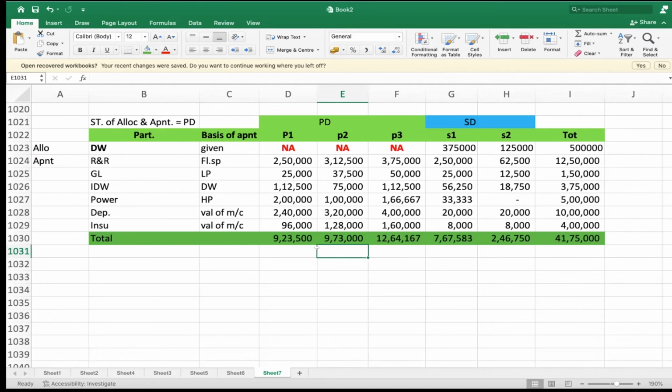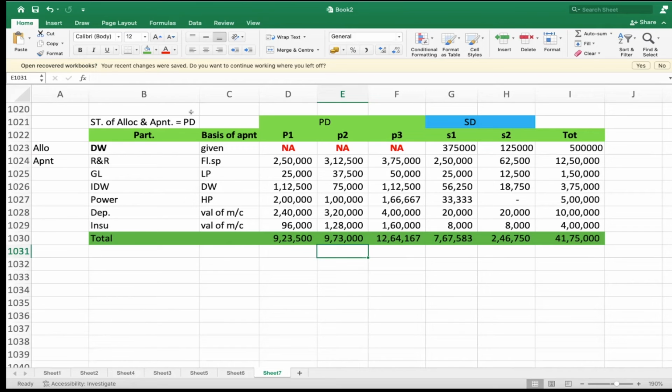So you know the steps to solve the problem: collection, classification, allocation, apportionment. What is the next one? Reapportionment. Therefore, reapportionment is going to be called secondary distribution. In examination, sometimes they will ask you to prepare primary distribution or prepare secondary distribution, and students used to get confused. Allocation and apportionment is called primary distribution. Reapportionment is called secondary distribution. Comfortable?